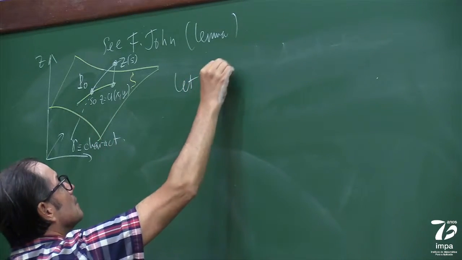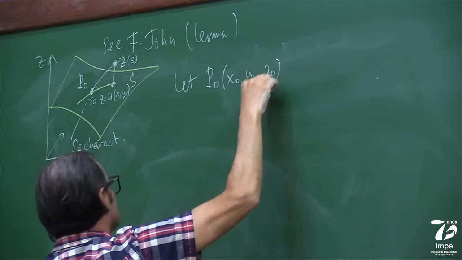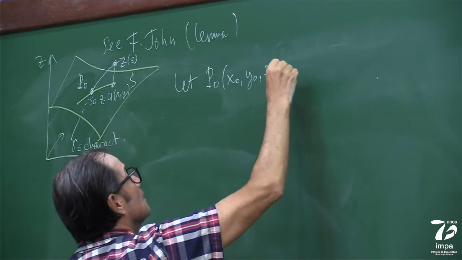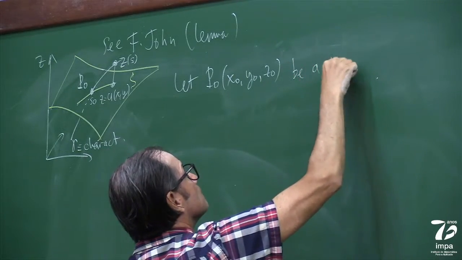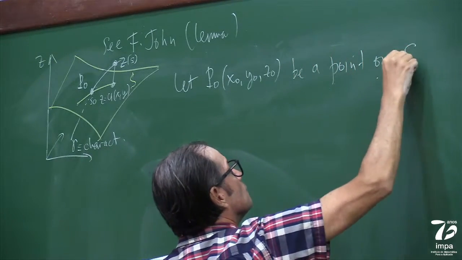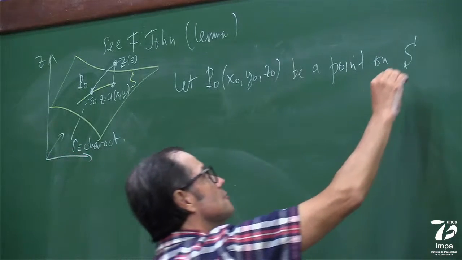Let P0 = (x0, y0, z0) be a point on S, the integral surface. I'm abbreviating things to make things faster here.